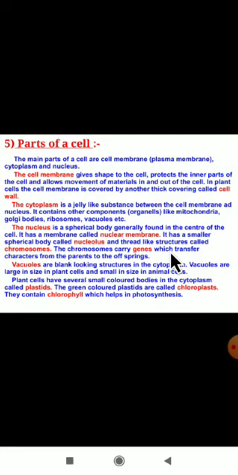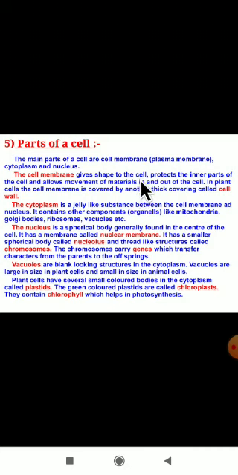The main parts of a cell are the cell membrane, also called the plasma membrane, the cytoplasm, and the nucleus. These are the main parts of a cell. Cell membrane gives shape to the cell.